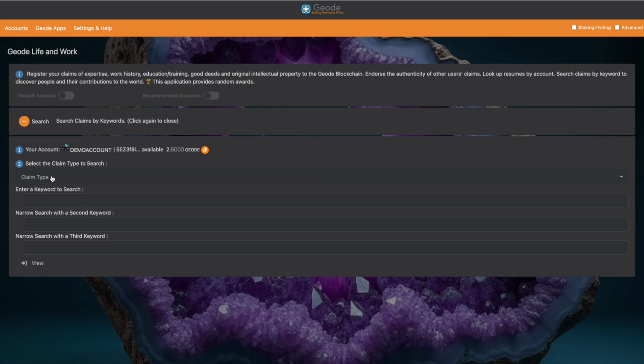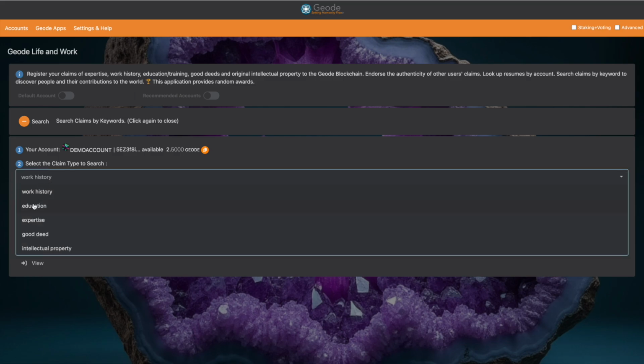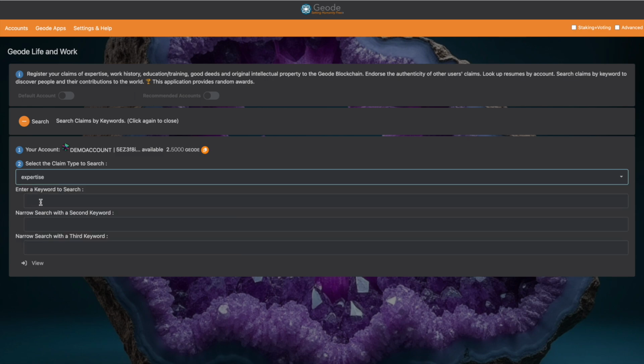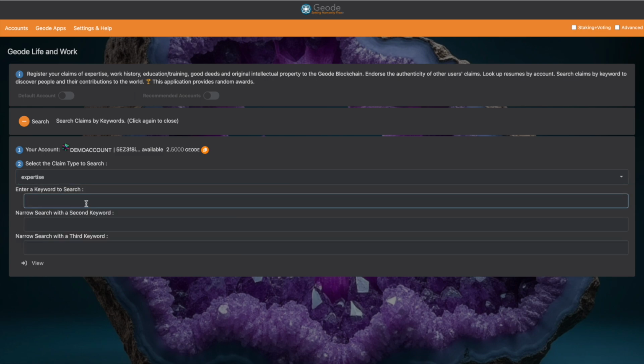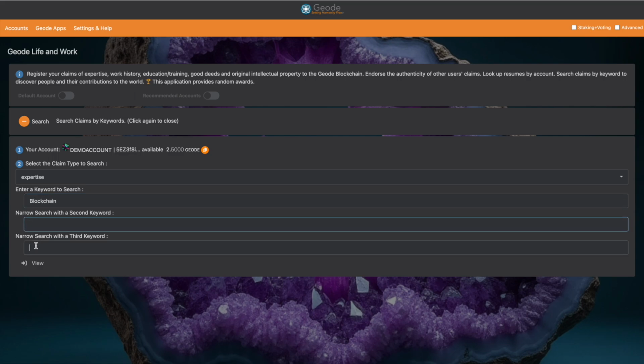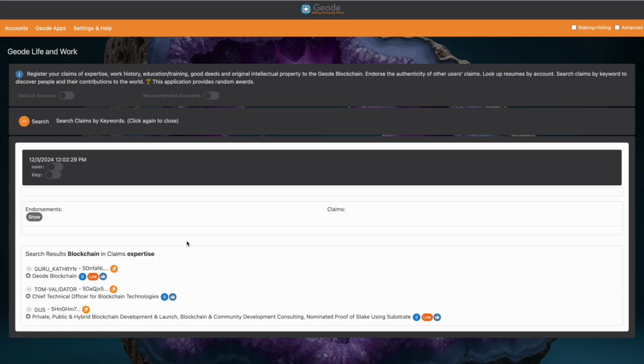You can search based on claim type. So you'll pick a specific type, maybe it's education or expertise. We'll do an expertise search. You can narrow your search down further. That'll be useful later. It is case sensitive. Just put a space in any of these that you want to leave blank.